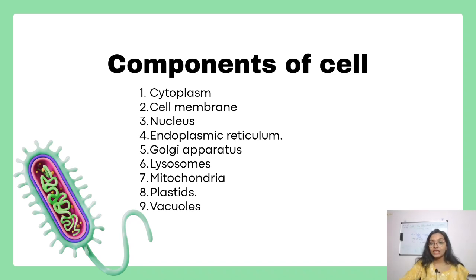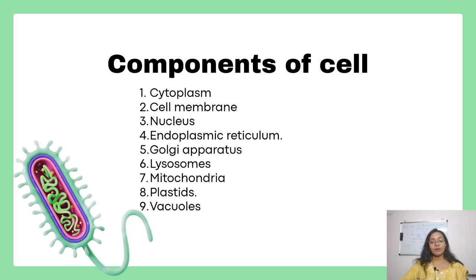Next we have the nucleus. Nucleus is a double membrane bound cell organelle which is present only in eukaryotic cells. It contains the genetic material. Next we have the endoplasmic reticulum. Endoplasmic reticulum is a complex network of tubular membranes. On the basis of the presence and absence of ribosomes, it is of two types. If ribosomes are present on the surface of the endoplasmic reticulum, it is called rough endoplasmic reticulum. And if the ribosomes are not present, it is called smooth endoplasmic reticulum.